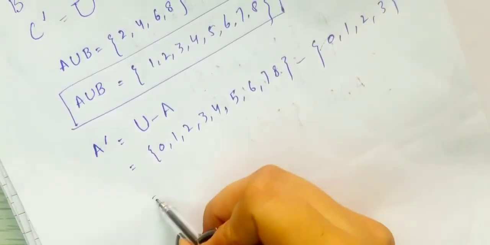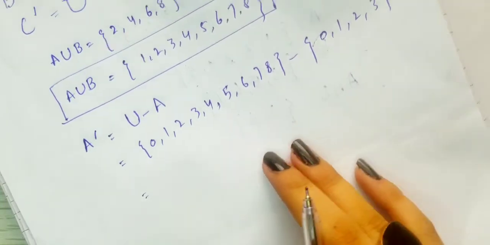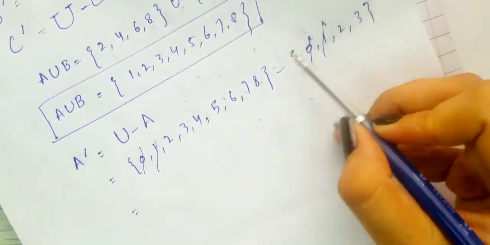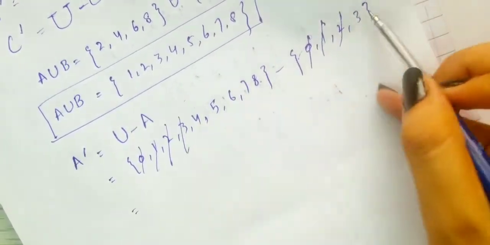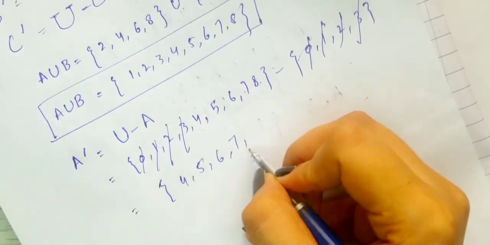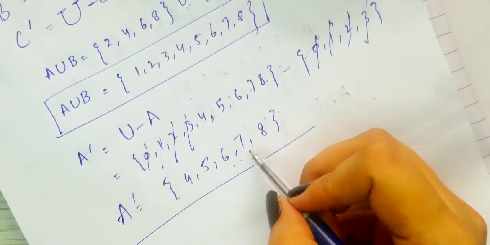If I subtract A from the universal set, what will be my answer? Let's check: 0, 1, 2, 3 are removed. What's the answer now? 4 5 6 7 8. So A complement is equal to 4 5 6 7 8.